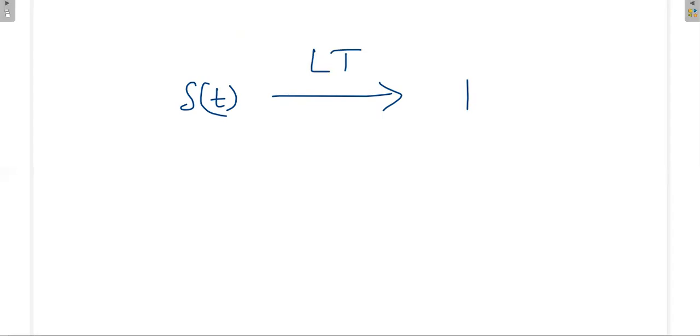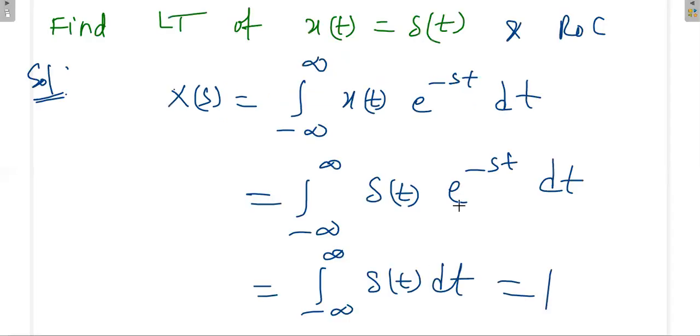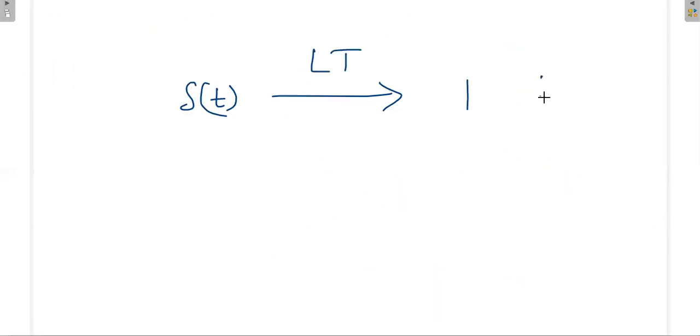Again, what is the ROC? In this process, the s term is vanishing, so again the s value could be anything. That means the entire s plane. This is the ROC. Now the ROC for this one is the entire s plane.